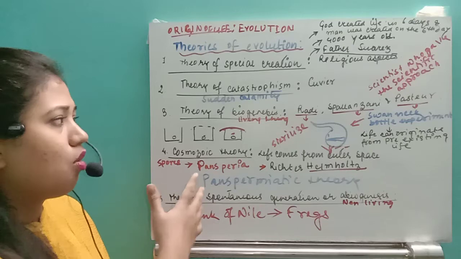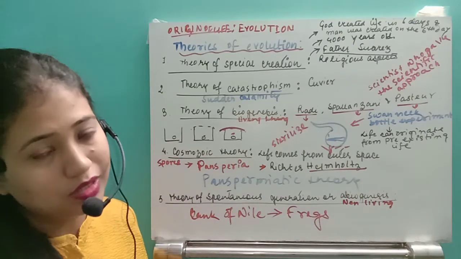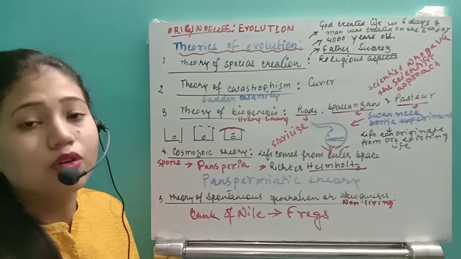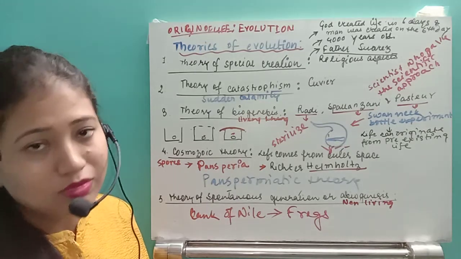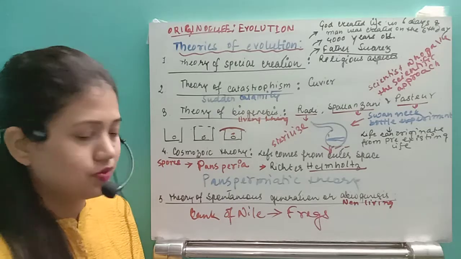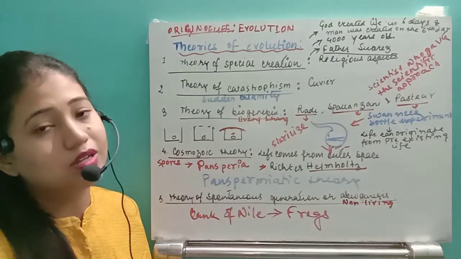Yes, all of these five theories were given, but no completely scientifically proven data or experiments are available. That's why all five theories were discarded. So these are all of the theories of the origin of life.